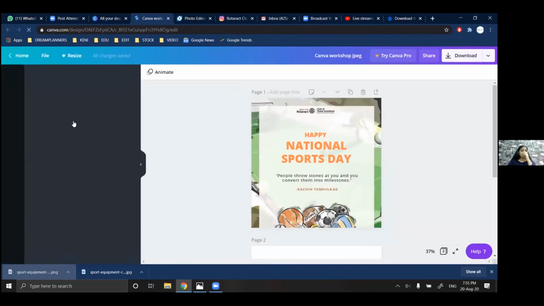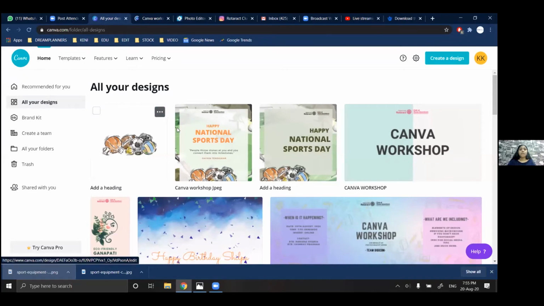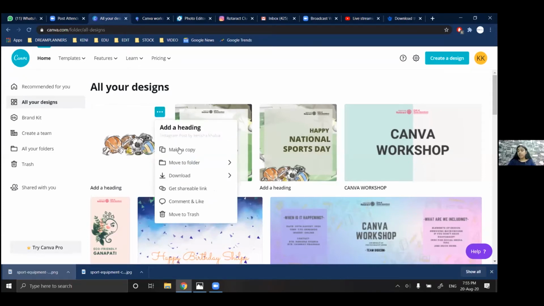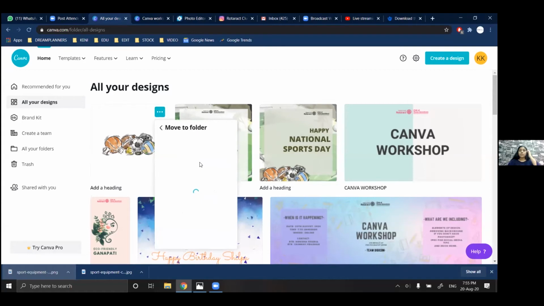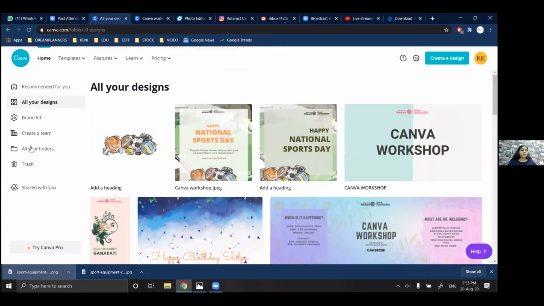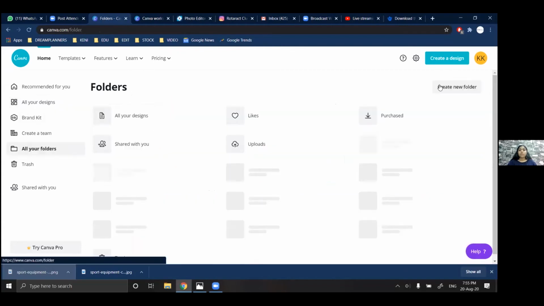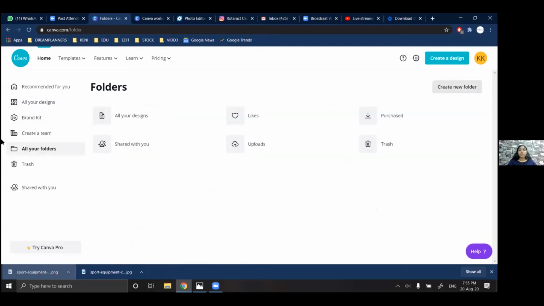Apart from that, you can always make a copy and edit in the copy so that your original file is unharmed, or you can move it to a folder. So you have all your folders here. You can create a new folder and move it to that, so that you can get organized.